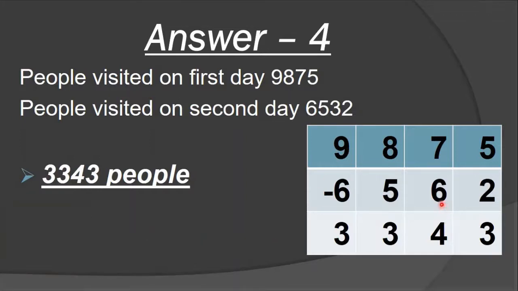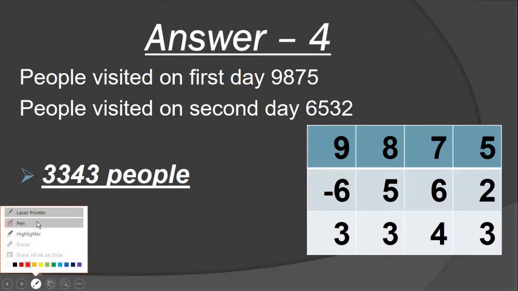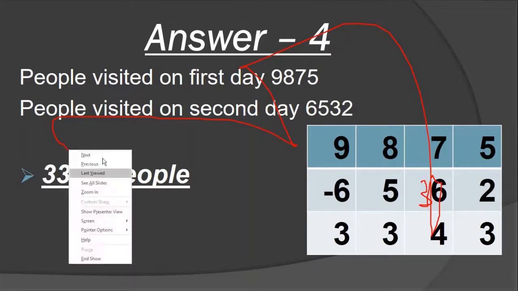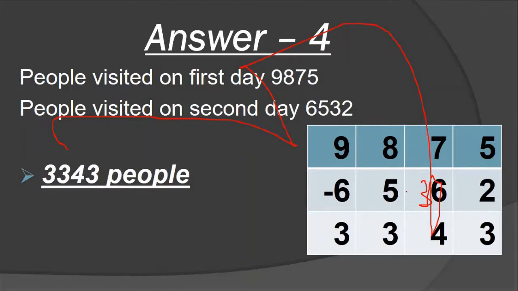But here is one mistake. See students, what comes here? 3. We write the 3 here.